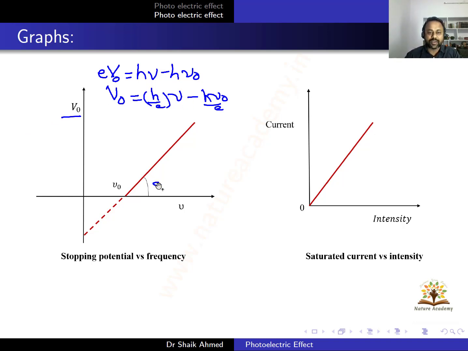Now what is the slope here? You just identify the slope. Slope is simply h by E. And what is this intercept value? This intercept value is the work function, h nu naught by E.